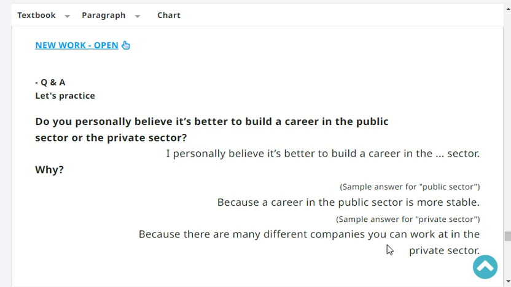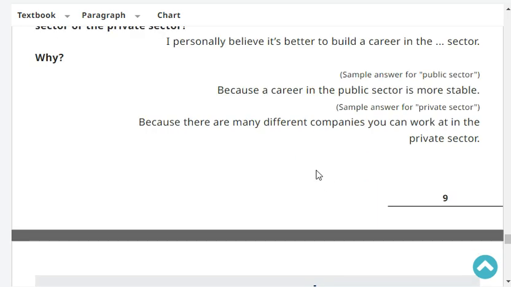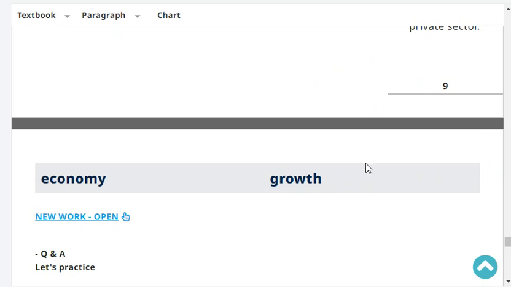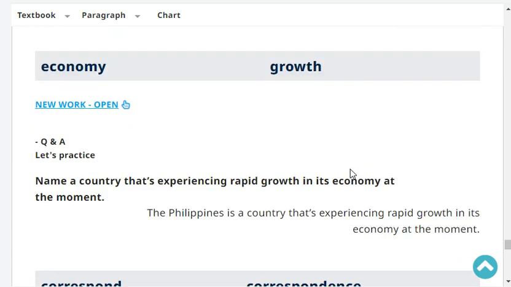Because in the private sector they have a variety of competitors, so they can improve their skills surrounded by such a severe business situation. Very good. Yeah. Okay, next.